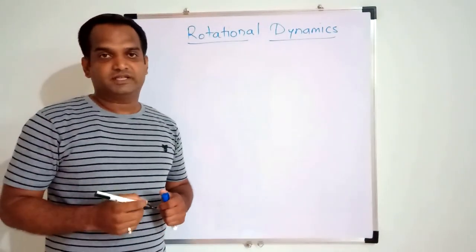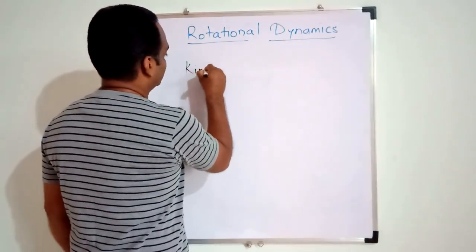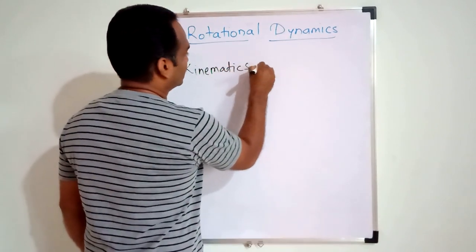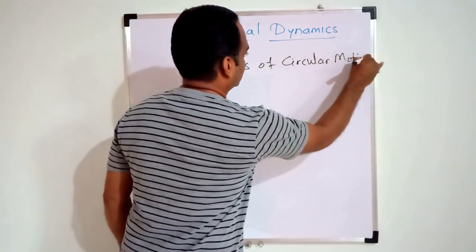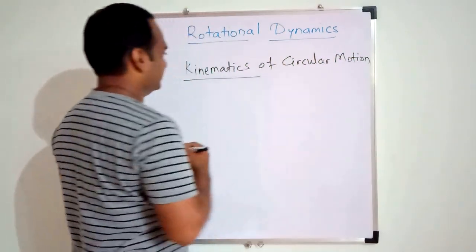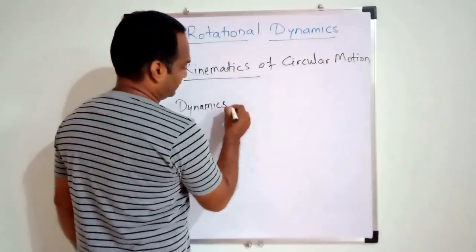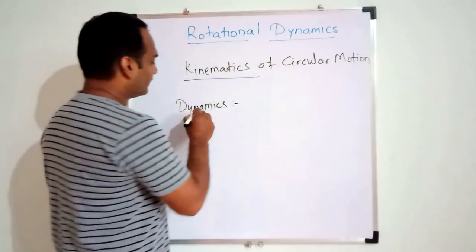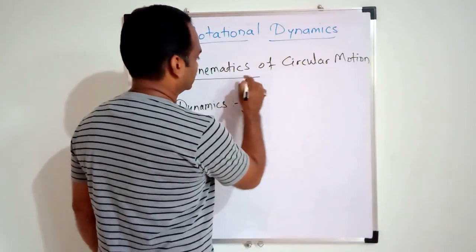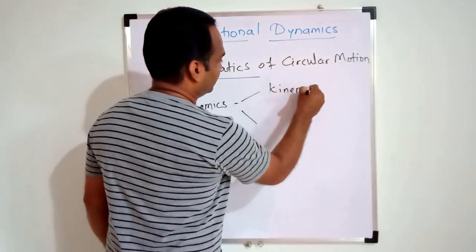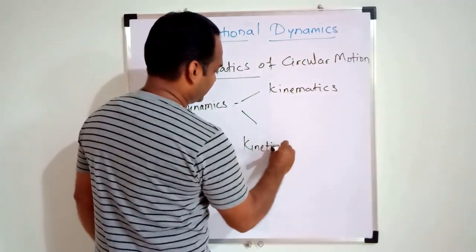In order to study the circular motion, we must understand the kinematics of circular motion. Now let us understand this word kinematics. We are studying dynamics of the circular motion. Now in dynamics there are again two branches. The first one is kinematics and the second one is kinetics.